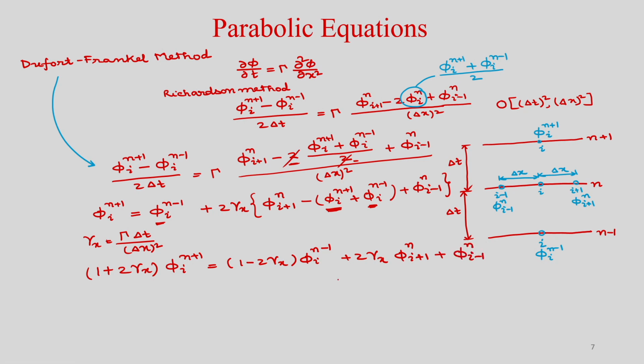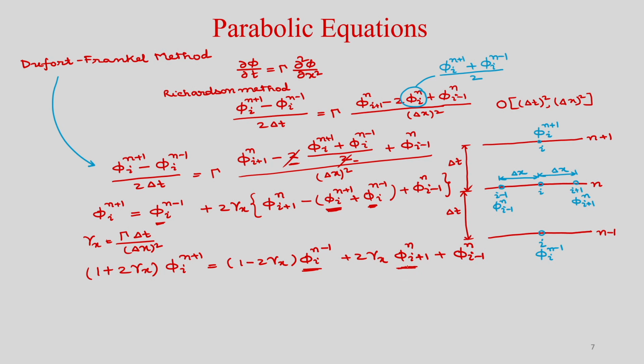So, you can see in this discretized equation, on the left hand side you have only one unknown term, that is your phi i n plus 1, which is to be evaluated at time level n plus 1. In the right hand side you can see that you have phi at time level n and n minus 1. Okay, you can see it is phi i n minus 1, this is your phi i n. Okay, so, phi at time level n.